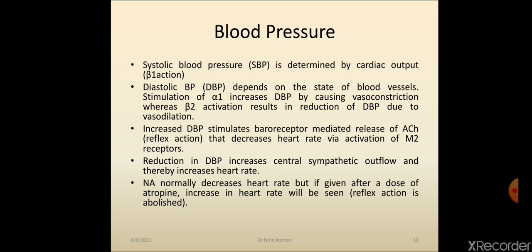So alpha 1 receptor causes vasoconstriction, and because of vasoconstriction, diastolic blood pressure rises. Beta 2 receptor stimulation causes vasodilatation, and vasodilatation causes a fall in diastolic blood pressure.